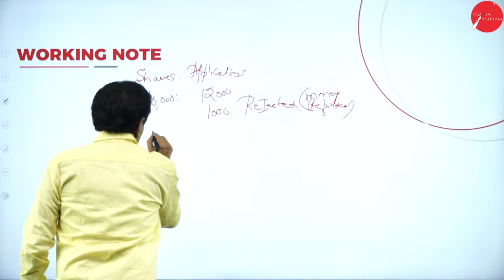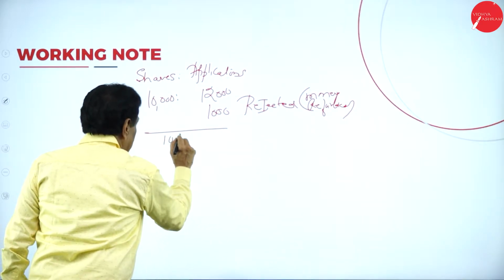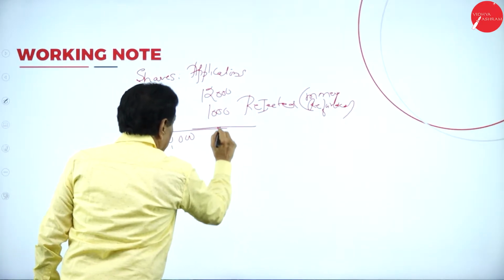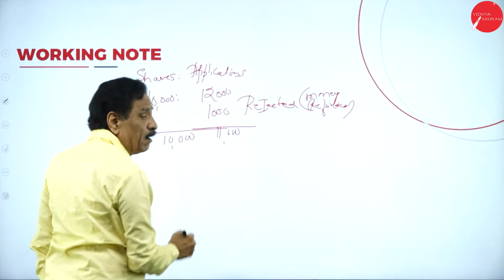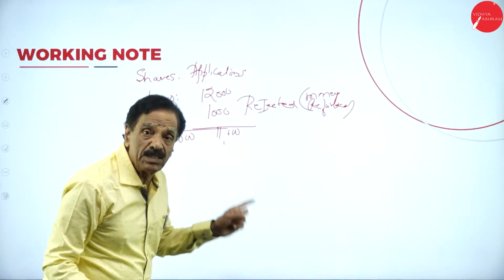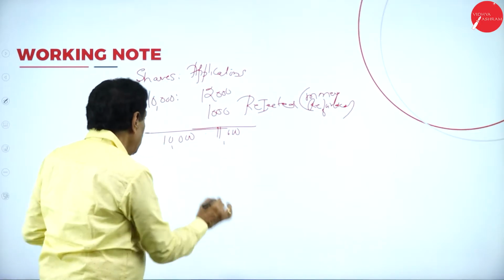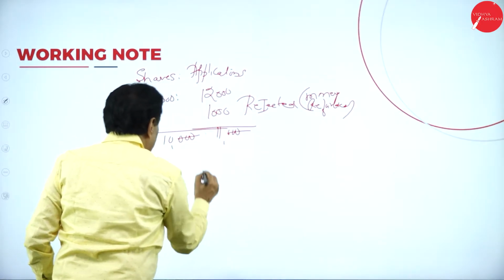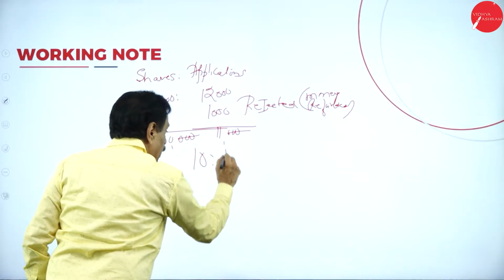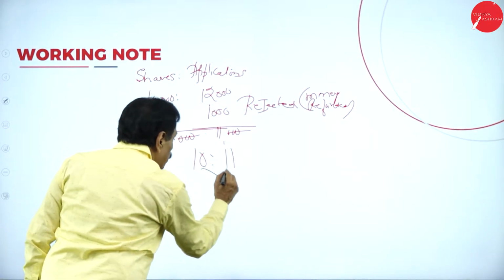How much is left over now? 10,000 shares, 11,000 applications. How much is left over? 10,000 shares, 11,000 applications. This is called pro rata. If we cancel the zeros, they are in the ratio of 10:11, which is considered as pro rata.